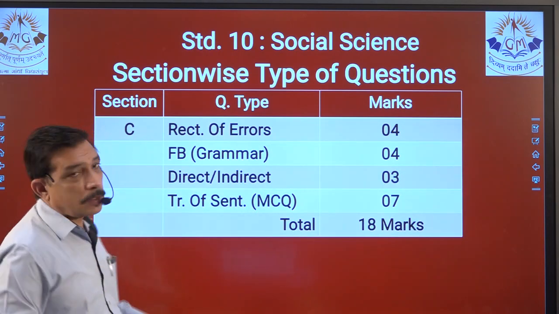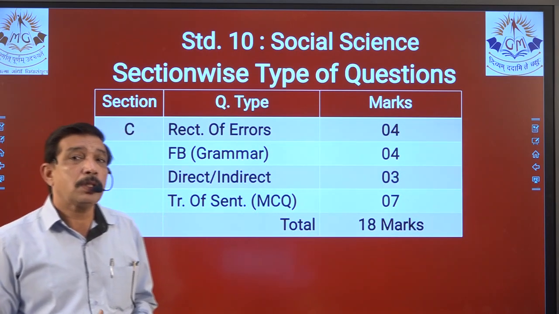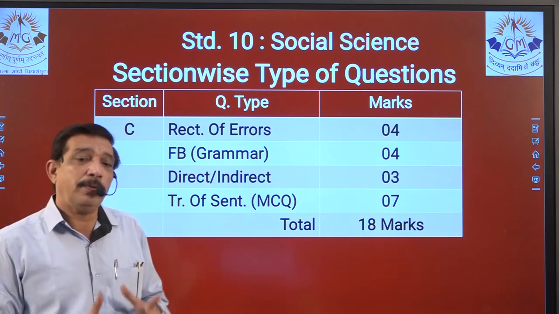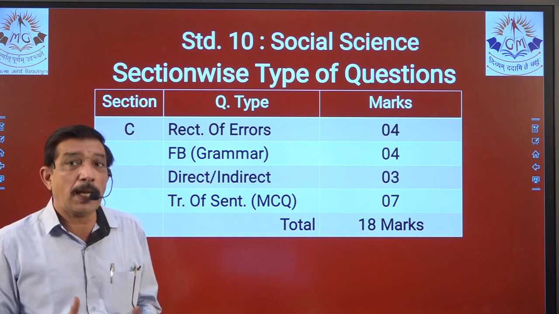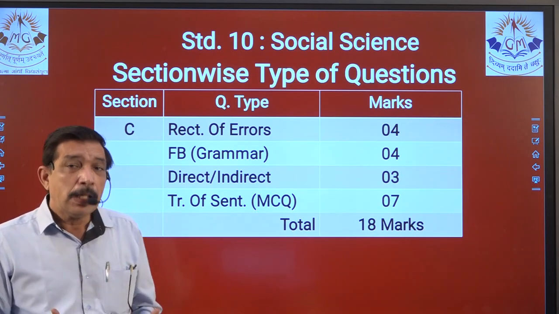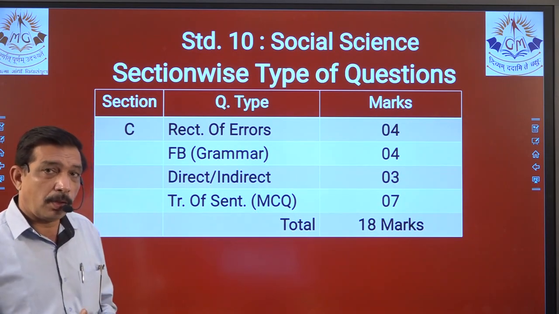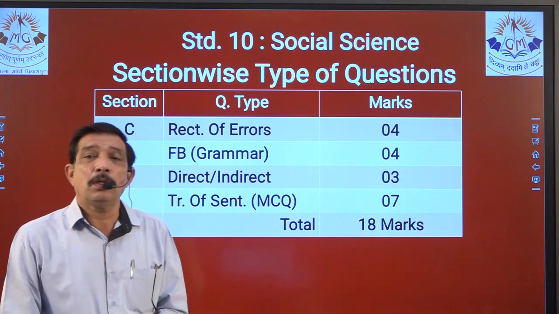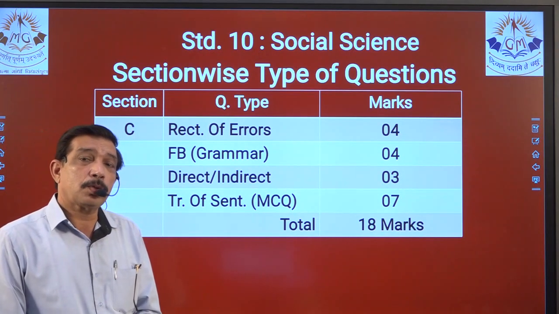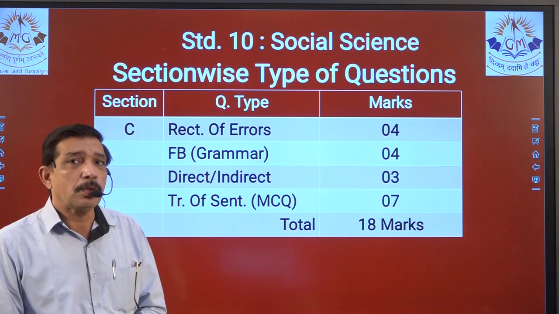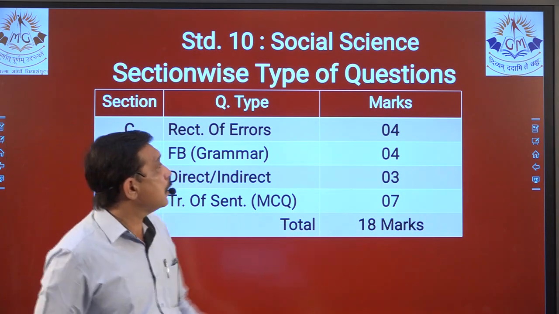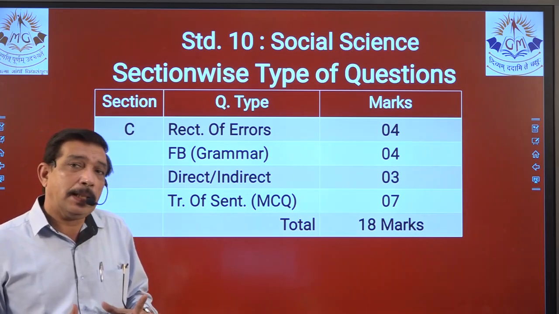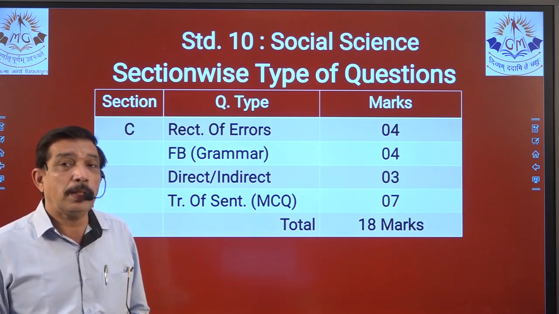Now, section C we have noted, that is grammar. Now we have done all this type of grammar, and all of that is quite easy, and it has been made more easy so that we are comfortable. Because of the pandemic, we have not been going to school, we have been learning online, so that much consideration has to be kept. 18 marks are there for grammar, and I think it's not difficult to get 18 marks,